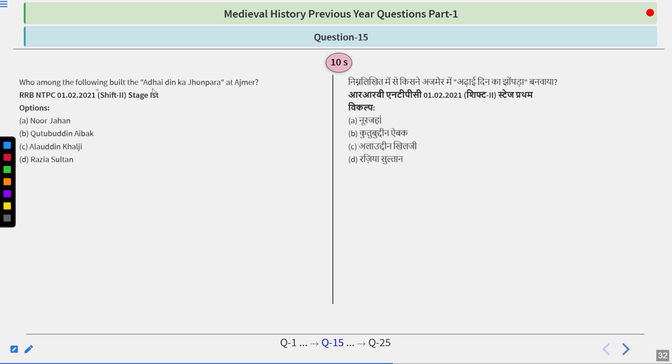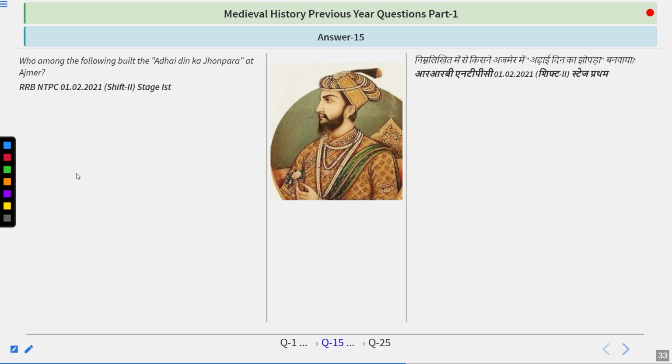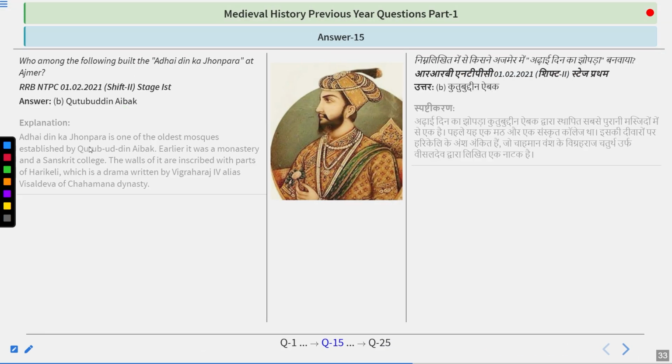Who among the following built the Adhai Din Ka Jhopda at Ajmer? Options are in front of you: Noor Jahan, Qutbuddin Aibak, Alauddin Khilji, Razia Sultan. Very simple question. Try to find out the answer. And you're right. The answer is Qutbuddin Aibak.